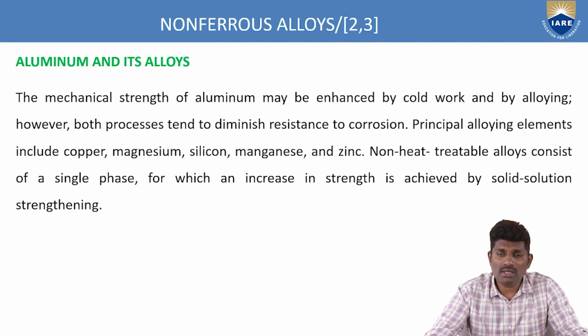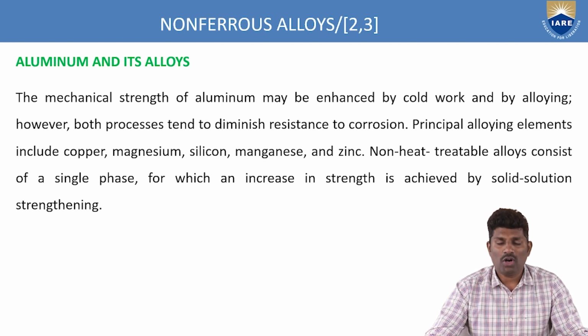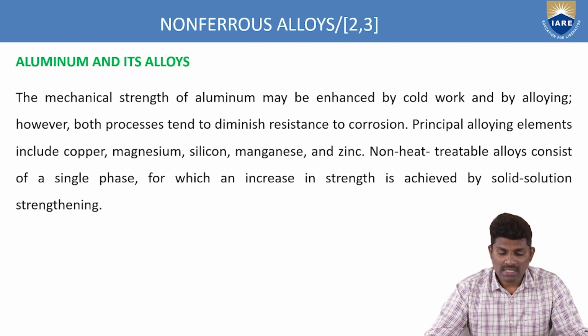So these are some common alloying elements. If you add these alloying elements to the aluminum, we can easily enhance the mechanical properties of the metal. So what are those? These are copper, magnesium, silica, manganese and zinc. These are some of the alloying elements which are useful for aluminum to increase the properties. And also, non-heat-treatable alloys consist of a single phase for which the increase in strength can be achieved by